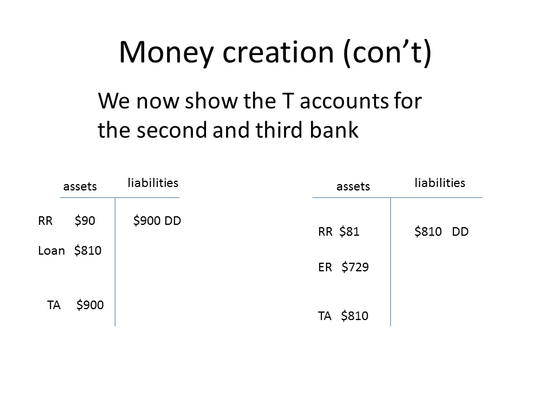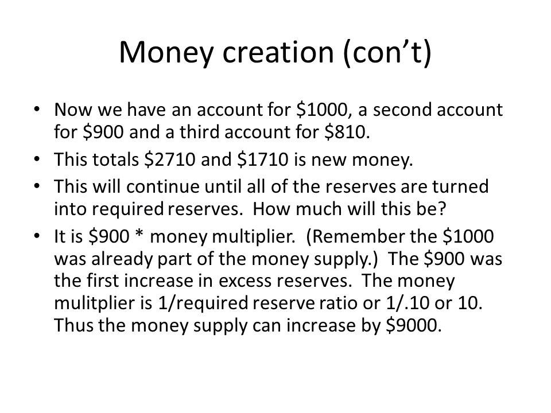The next bank, the third bank, now has an $810 demand deposit. It has required reserves of 10% of that, or $81. It has excess reserves of $729, or total assets of $810.